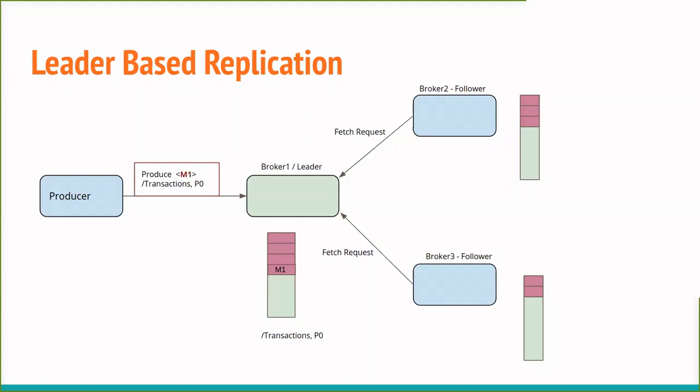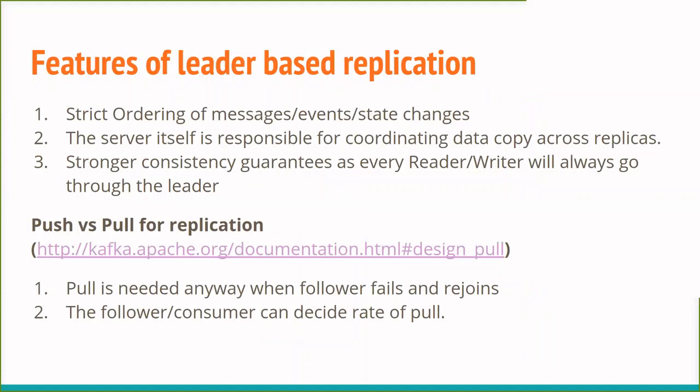So all the reads and writes go through this leader, and there are certain important characteristics of that. Strict ordering, for example, needs to be maintained, and the leader is responsible for doing that. The coordination of your different replicas is the leader's responsibility, the leader and follower mechanism.